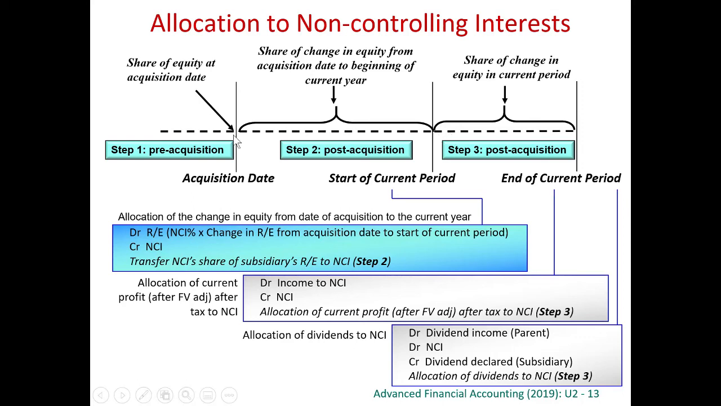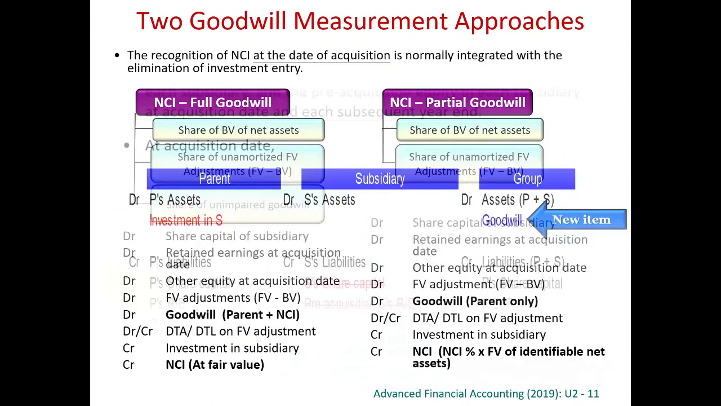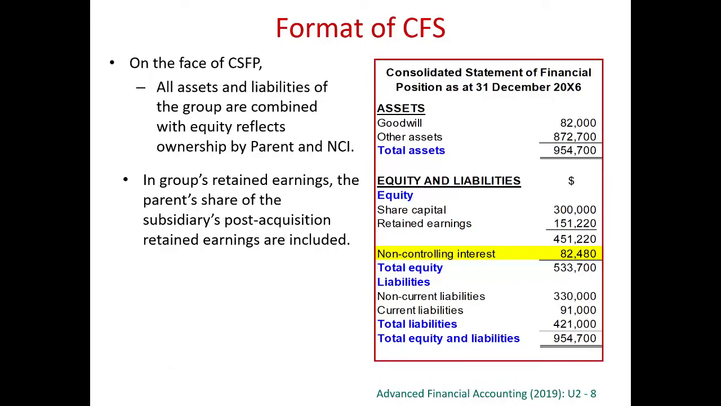After we share everything from the day of acquisitions up to the beginning of the current year, we share for the current year. For the current year, take profit as an example again. So if we share the current year profit, we debit profit to NCI. We debit income to NCI, and then we credit non-controlling interest. So this debit to the profit to NCI, actually, if you have got only one subsidiary, will be the figure that you will find in your consolidated income statement.